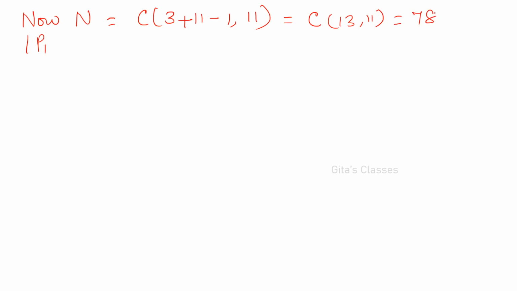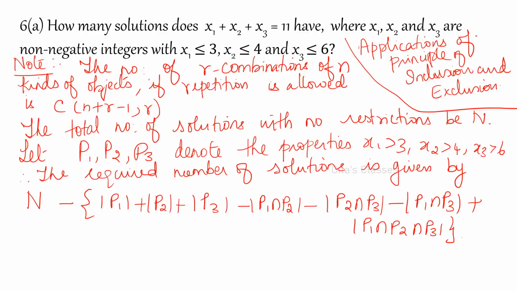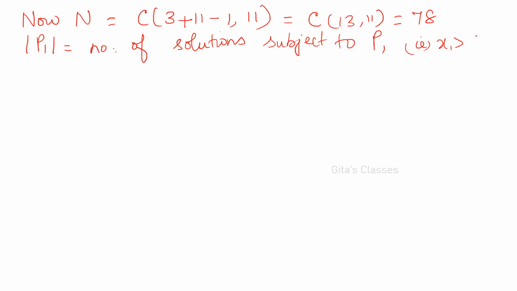You please check the answers, we can verify. It is 78. So cardinality of P1 will be the number of solutions subject to P1. That is x1 strictly greater than 3.